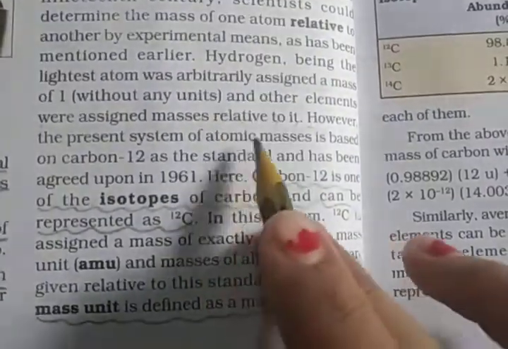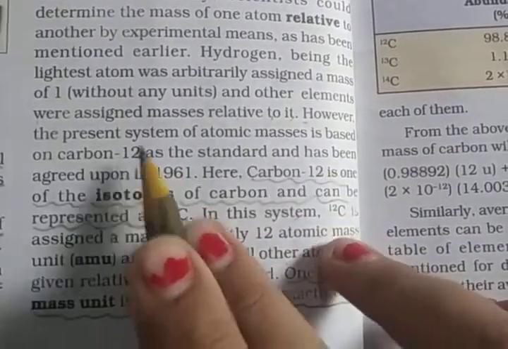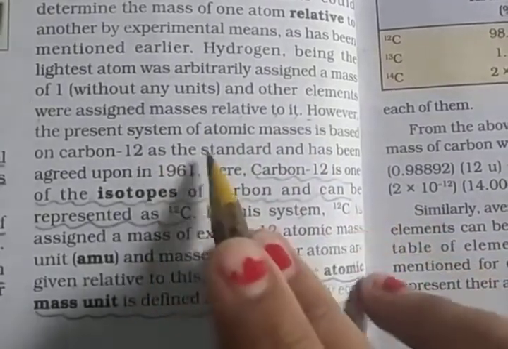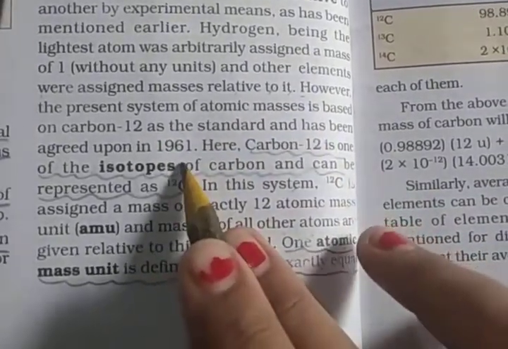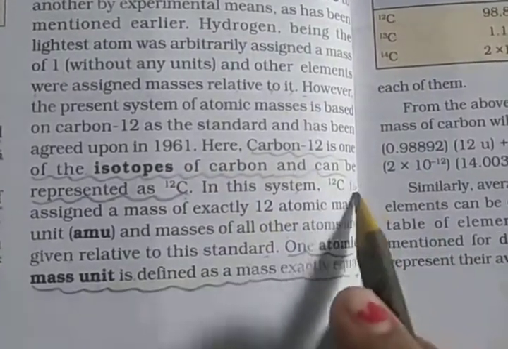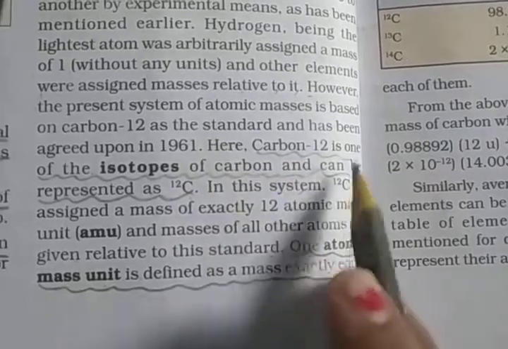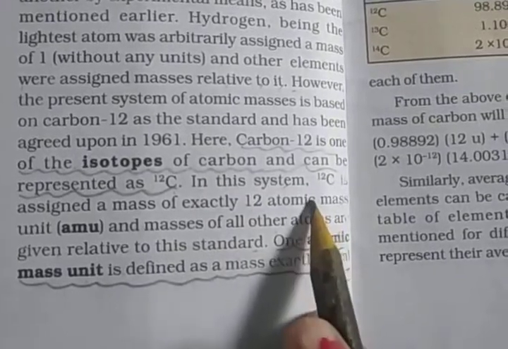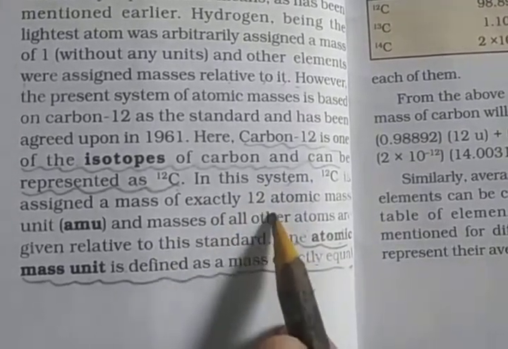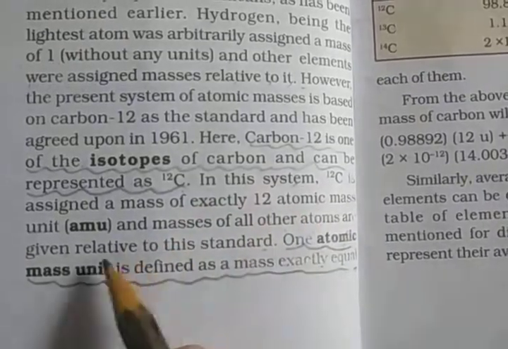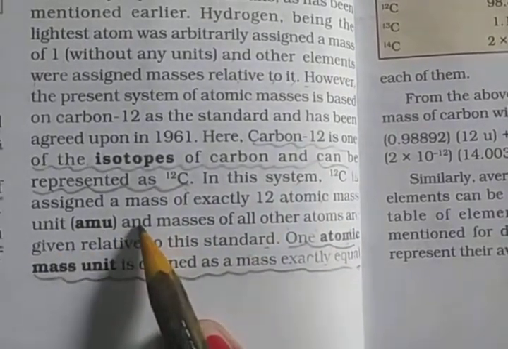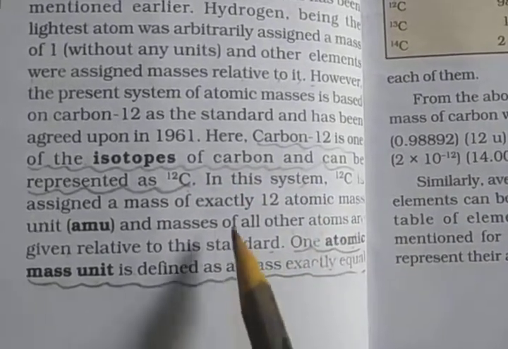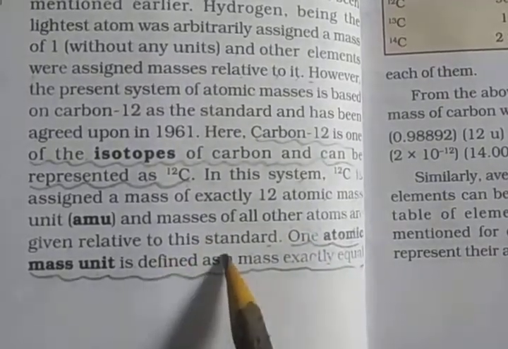The present system of atomic masses is based on carbon-12 as the standard, which was agreed upon in 1961. Carbon-12 is one of the isotopes of carbon and can be represented as 12C. Carbon-12 is assigned a mass of exactly 12 atomic mass units, AMU. So carbon-12 is the standard, and the masses of all other atoms are given relative to this standard.